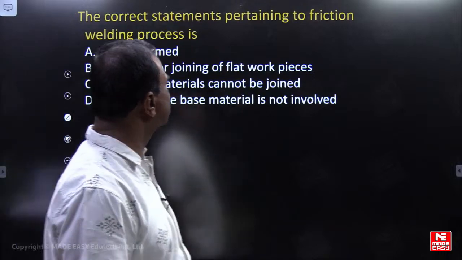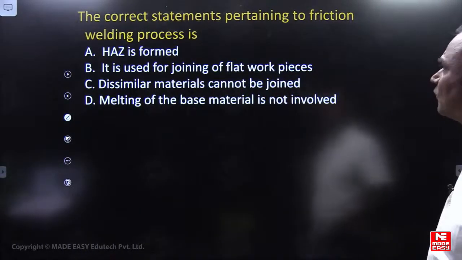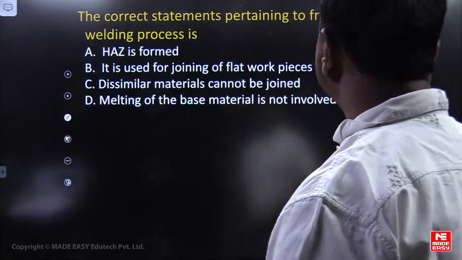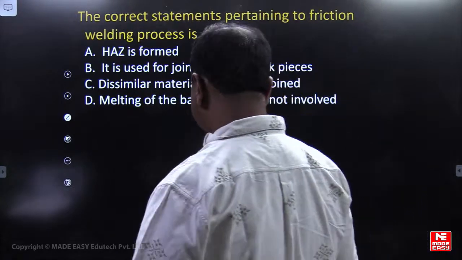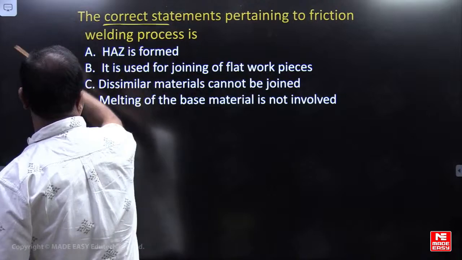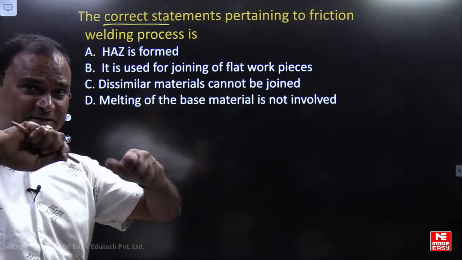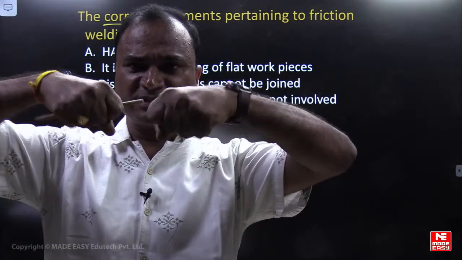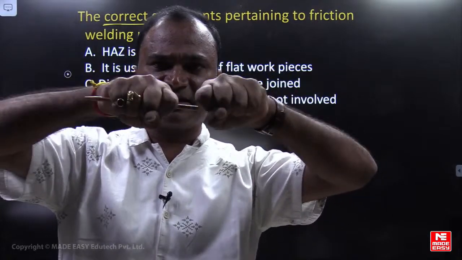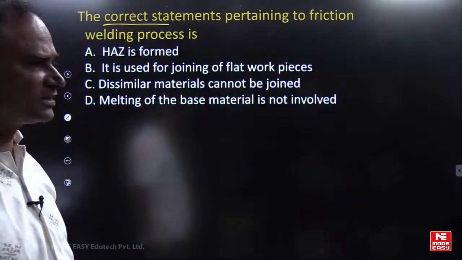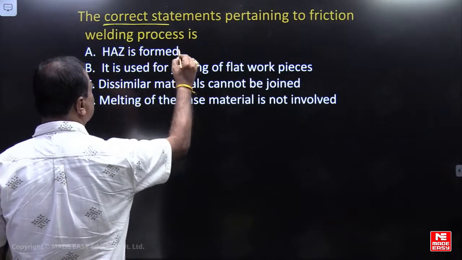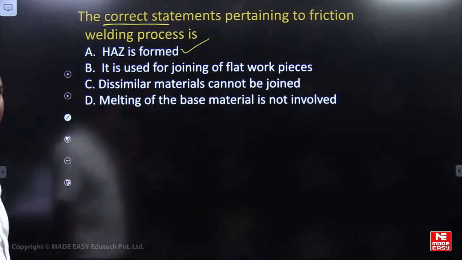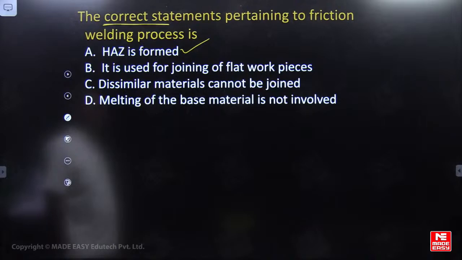Next, you can observe, friends. The correct statement pertaining to friction welding. Friction welding, the two workpieces will be rotating at the contact surface. They make the joint by friction. Heat affected zone is formed. Yes, a small heat affected zone will be there. It is used for joining of flat work pieces.